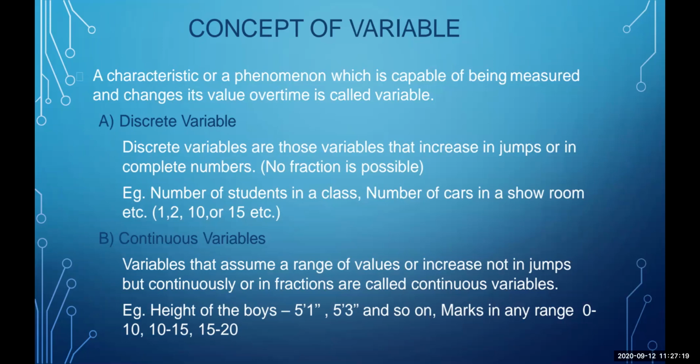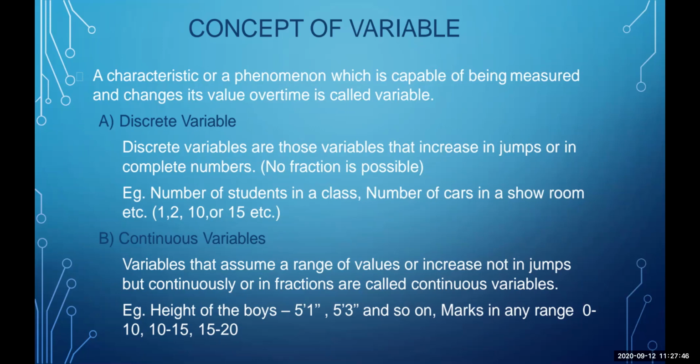Discrete variables are those variables that increase in jumps or in complete numbers. So no fraction is possible. For example, the number of students in a class or the number of cars in a showroom. So 1, 2, 3, 4, 10, 15. So these are the variables that increase in jumps. There is no surety, or the jumps are not equal.